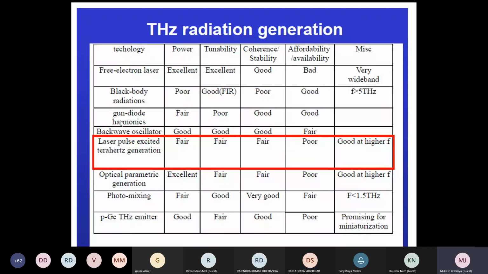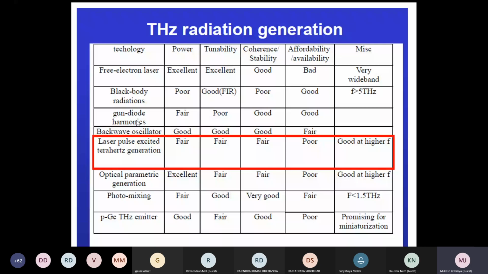Then by black body radiation you can get it, but it's very poor. By Gunn diode, by backward wave oscillator, if you are somebody from the electronics side, you know. But by laser pulse excitation, you can generate very fair terahertz: optical parametric generation, photomixing, and nowadays the p-type germanium terahertz emitter.